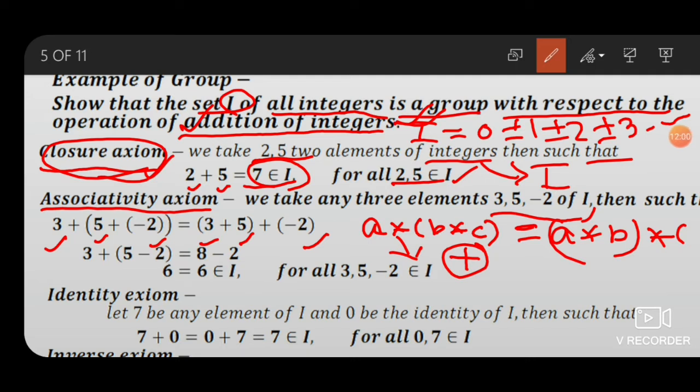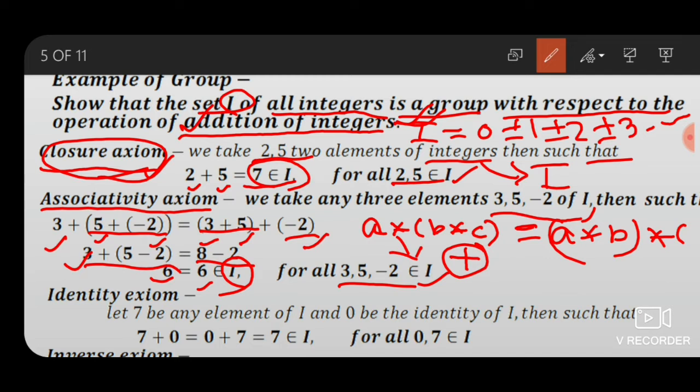Now we solve the small bracket in this one, and we found this and this. Again we solve this. We found 6 equals 6, which also belongs to integers, for all 3, 5, -2 belonging to integers. Now the associativity axiom is satisfied.